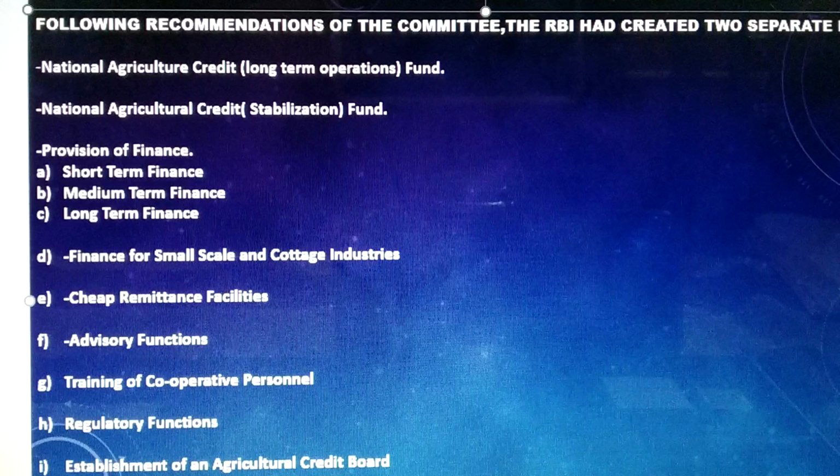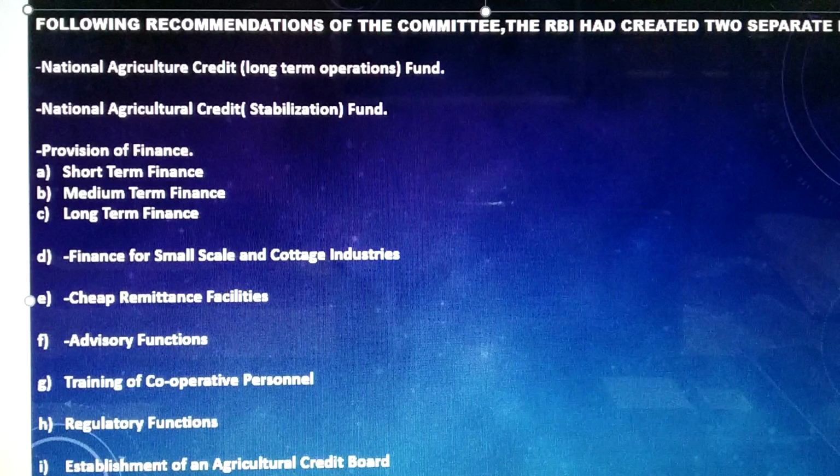Then moving next is provision. The cooperative banks except the central cooperative banks are required to obtain the permission of the Reserve Bank of India for opening their branches. And lastly, the cooperative banks are prohibited from combining trading with banking, holding non-banking assets and creation of floating charge on assets.